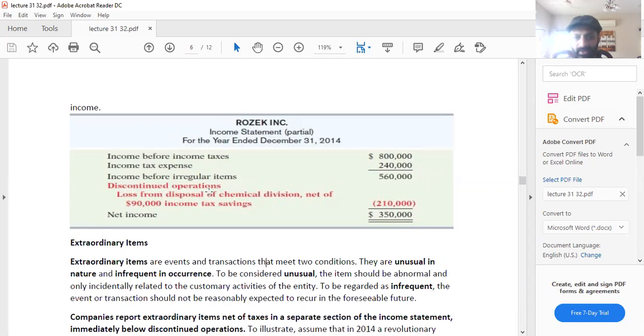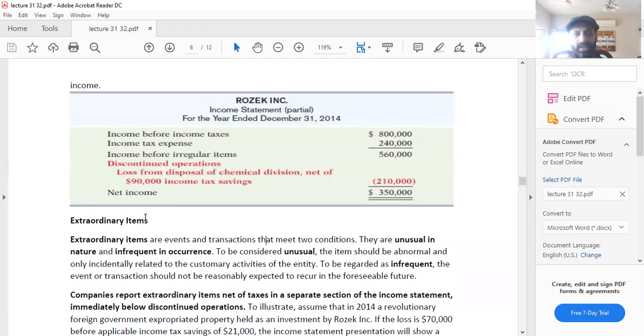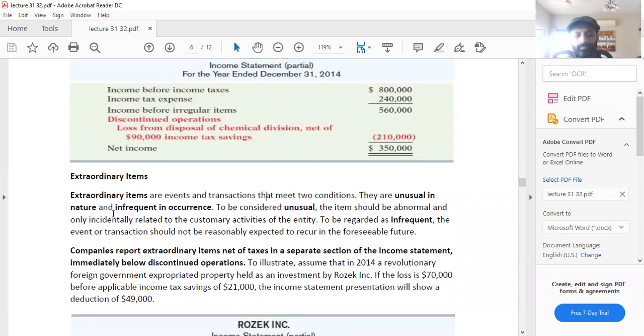The discontinued operations, loss from disposal of chemical division, net of 90,000 income tax savings, is 210,000. So your net income after taking care of the discontinued operation is $350,000.